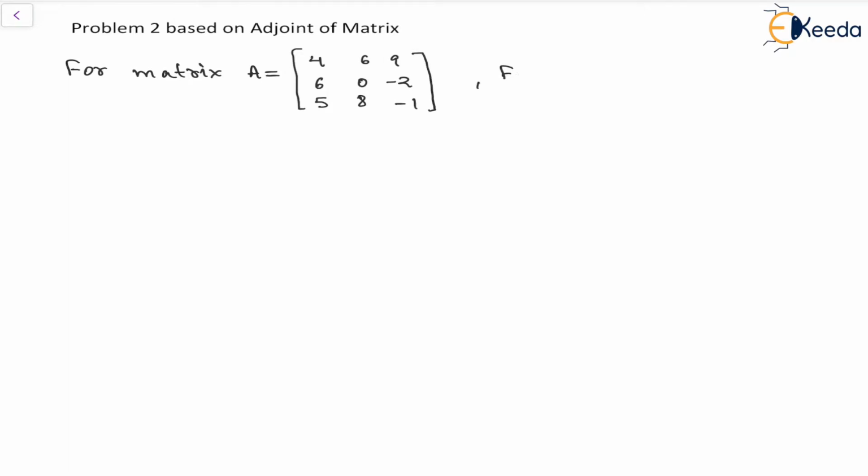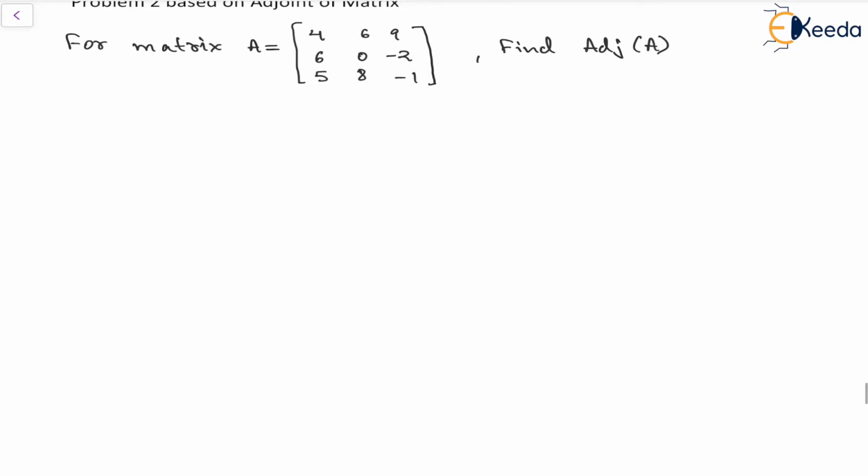So we have to find the adjoint. For this third order matrix, finding the adjoint will start with finding the minors and cofactors.